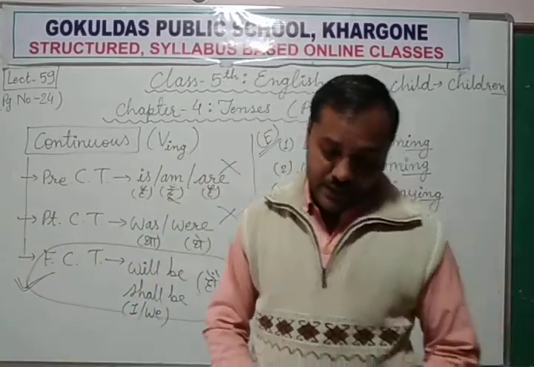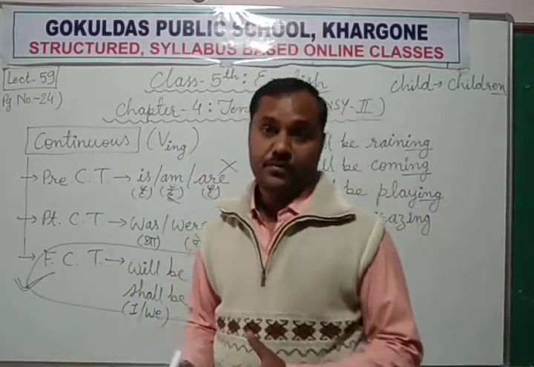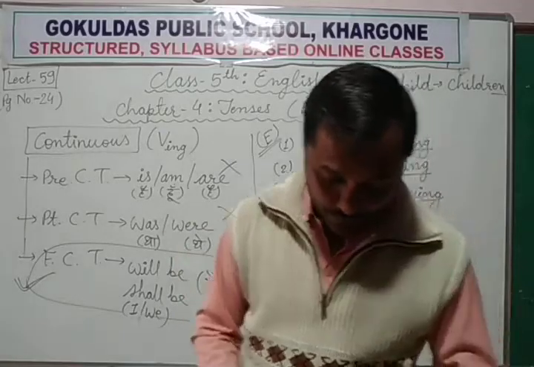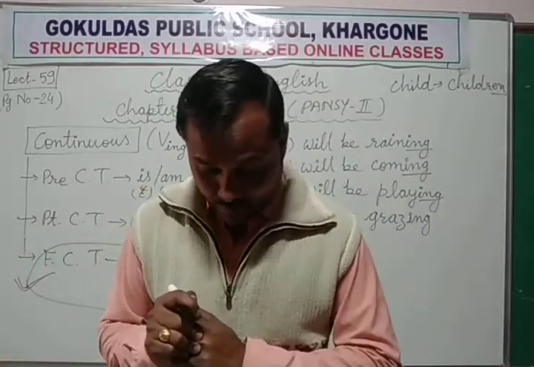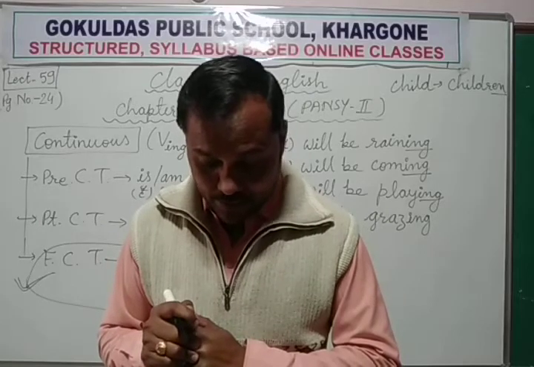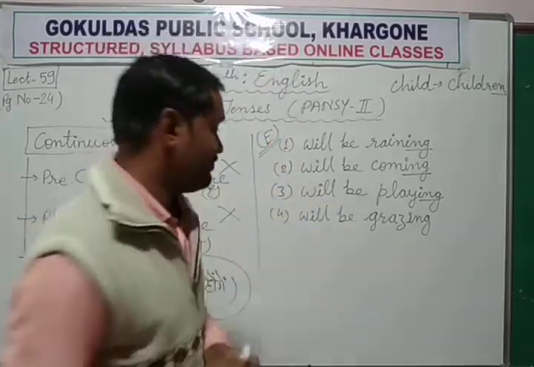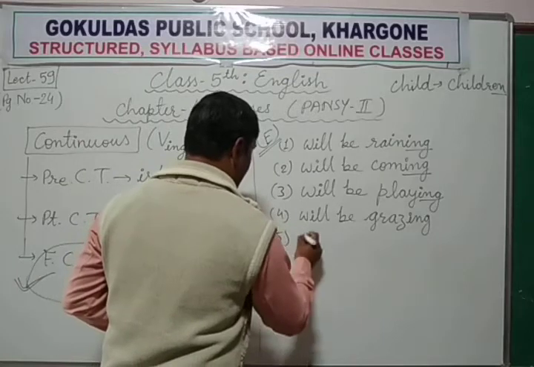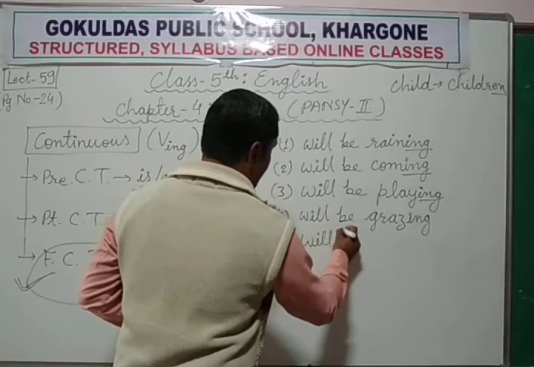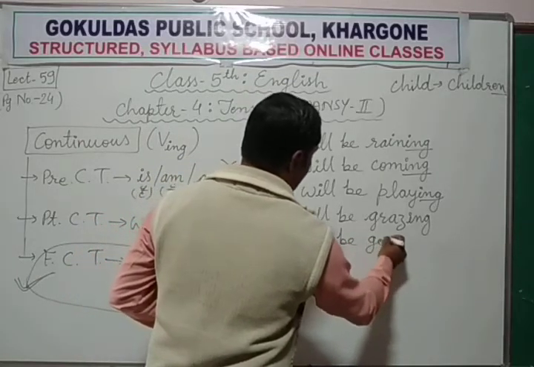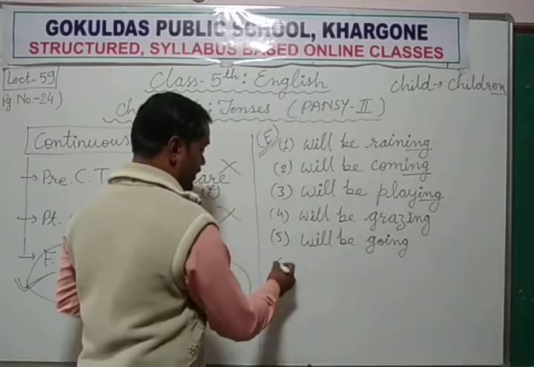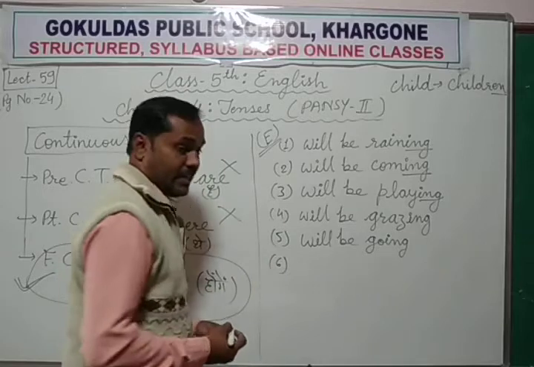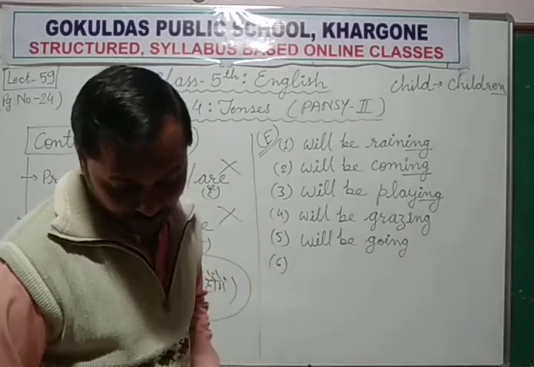The tourists means many people. पर्यटक जो घूमने आते हैं बाहर से, the tourists go by bus, will be going. The tourists will be going, जा रहे होंगे, by bus, टूरिस्ट बस से जा रहे होंगे.